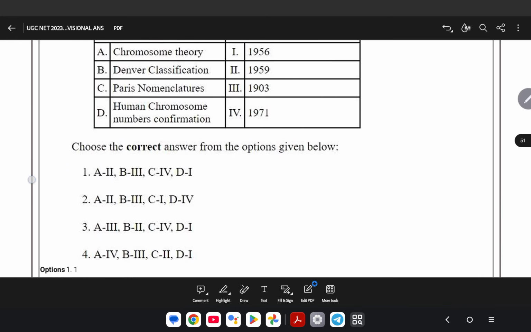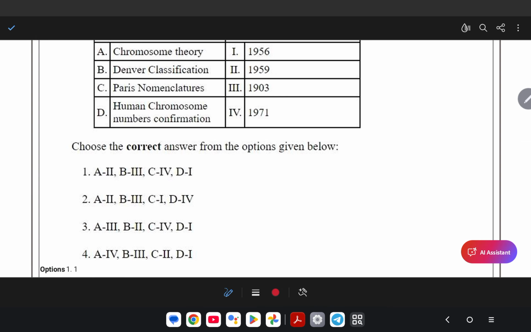Okay, we have to match list 1 to list 2. Some years before, UGC NET asked us to arrange theories in chronological order, but this time they ask us to match. Chromosomal theory, Denver classification, Paris nomenclature, human chromosome number confirmation.